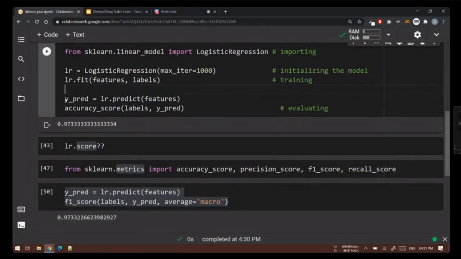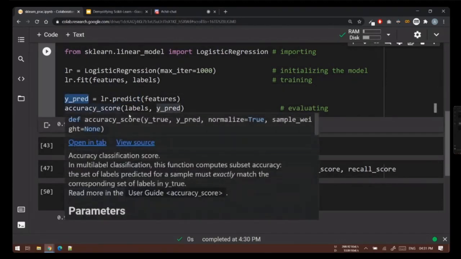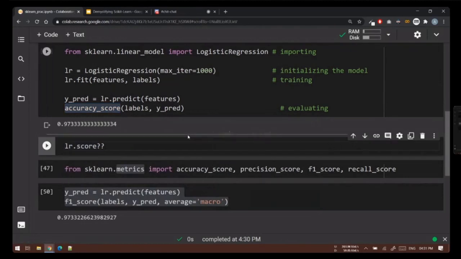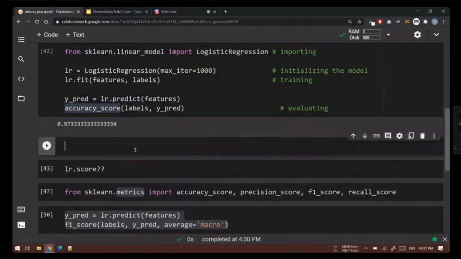Once we train our model, we'll use the dot predict method to make predictions, and once we get the predictions, we'll use any evaluation metric to evaluate and compare how good our model is. Now, the lr.predict method expects a 2D array. Even if you pass a single sample, you'll have to pass it in a 2D array, so you'll have to add extra brackets.